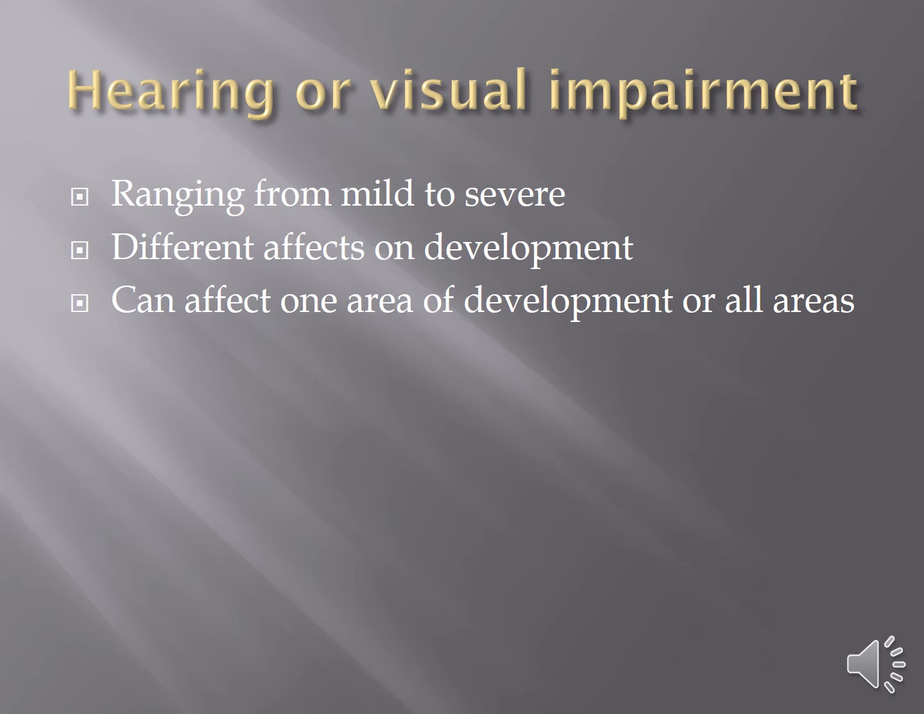Hearing and visual impairments can, again, be mild to severe, and they affect one or many areas of development. A child that has a visual or hearing impairment, depending on how severe it is, can be affected in gross motor skills, fine motor skills, self-help skills, the whole gamut, everything, or nothing.